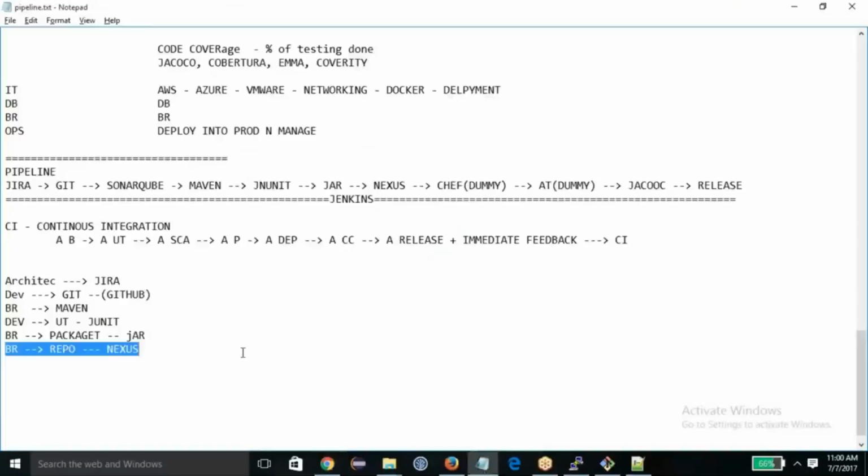So we did the architect, Jira, Git, we did Maven, we did UT, we did packaging, and uploaded to the repository. But one more thing we did not do, the static code analysis, which should be after this. SonarQube, static code analysis. This is not done.